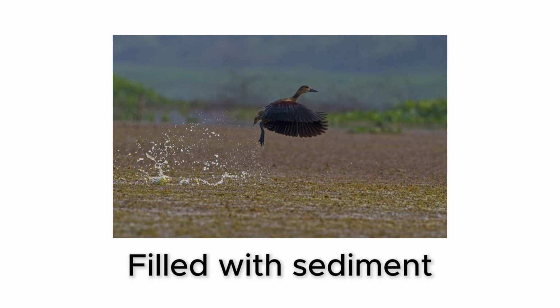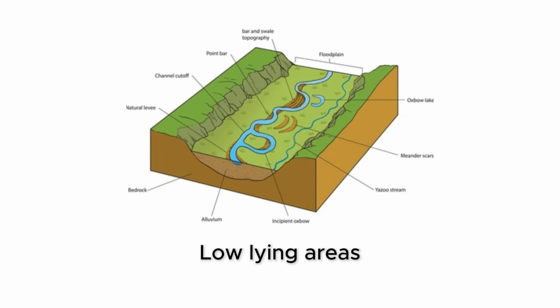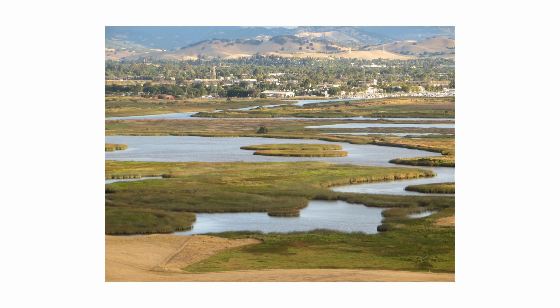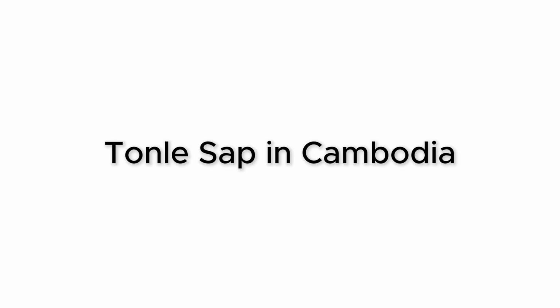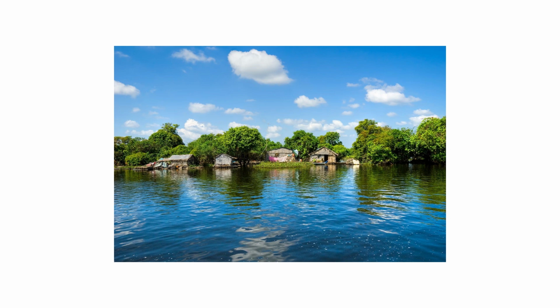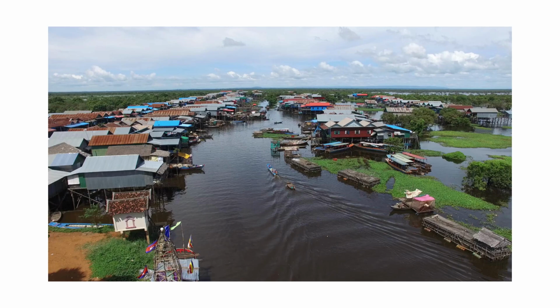Floodplain lakes. These form in low-lying areas beside rivers when seasonal flooding leaves standing water behind as levels drop. Many expand dramatically in wet seasons and shrink in dry ones. The Tonle Sap in Cambodia is a striking example, growing to several times its dry season size when monsoon rains cause the Mekong River to reverse direction and push water back into it.